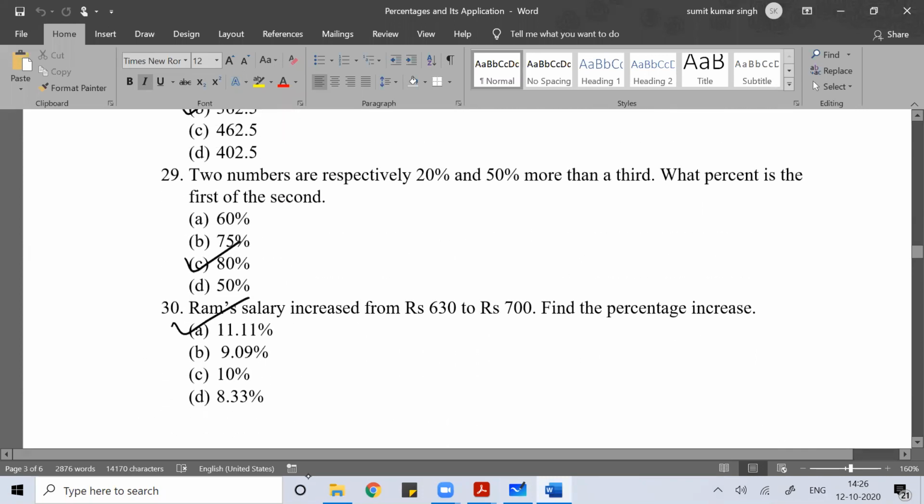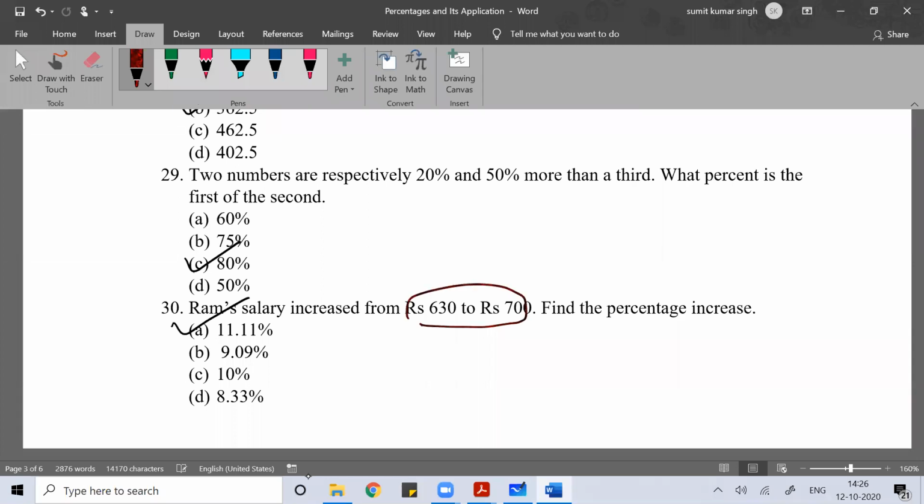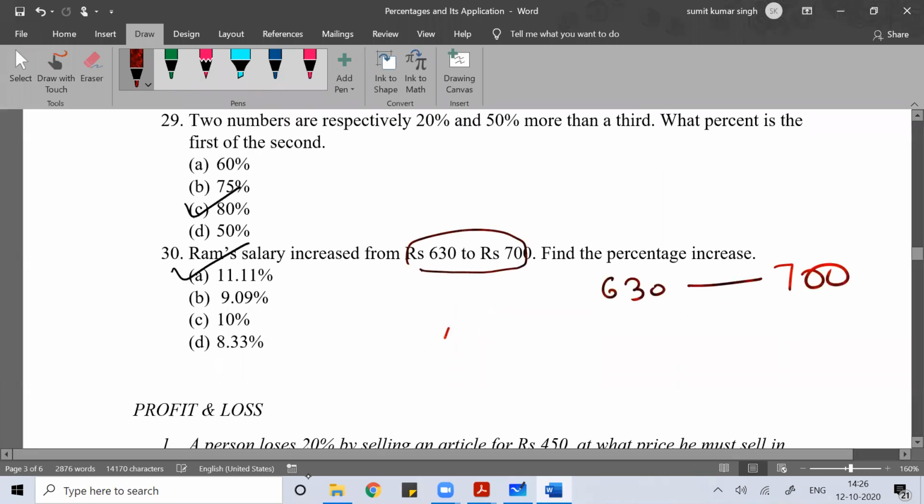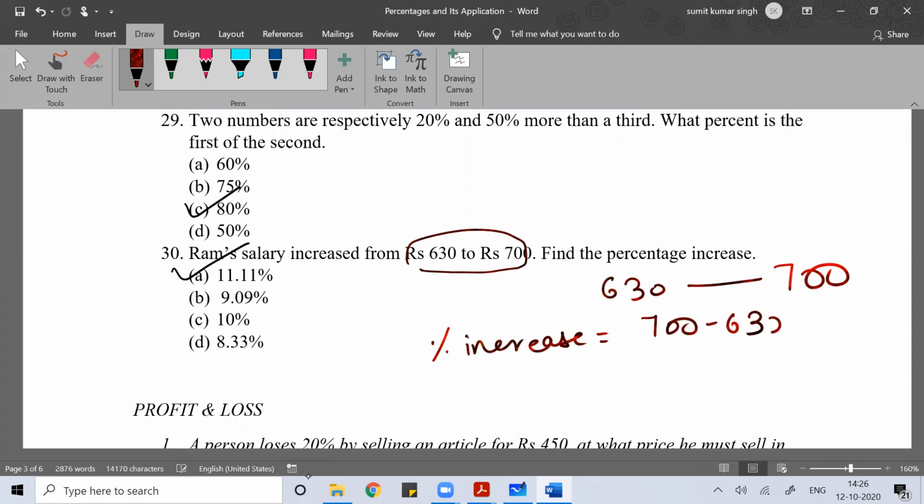Any question, anyone? So basically, whenever we calculate percentage, you can understand it like this: Ram's salary was 630, and from 630 it becomes 700. What is the percentage increase in salary? Whenever you calculate percentage, it is the final value minus the base value, divided by the base value, into 100. This will tell you the percentage. When you say percent, that is per 100.